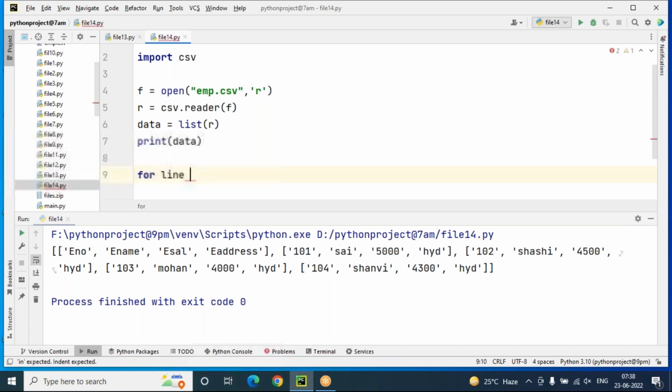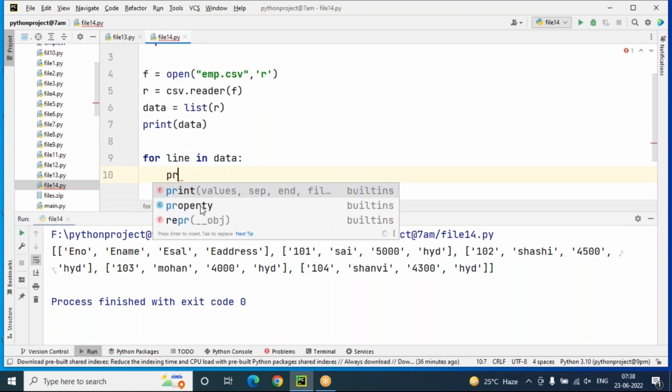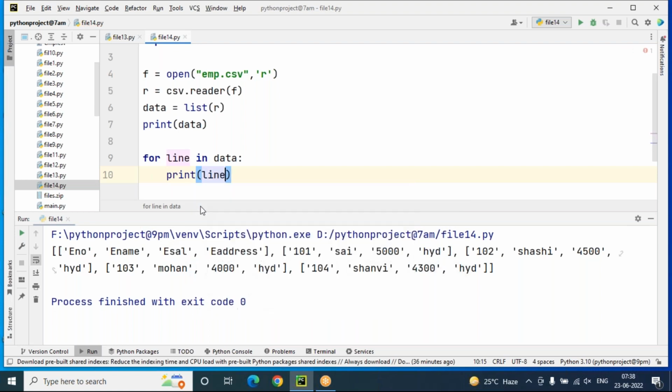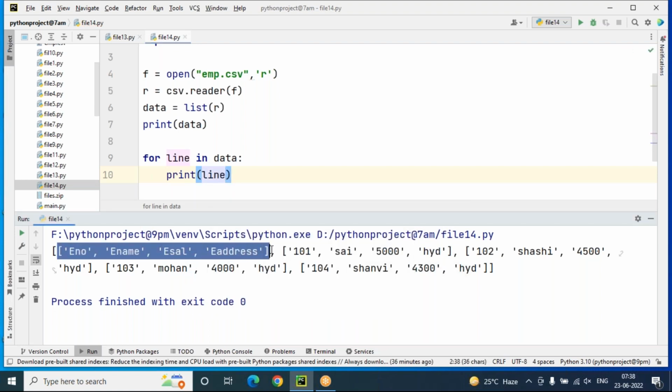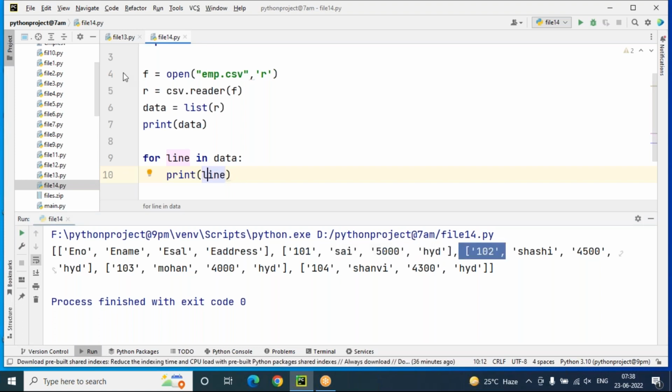One line, loop variable it is. In data, where I have to retrieve data, data is actually in list format. So for line in data, if I try to print line, meaning the loop variable, this is one line. We're extracting this line from this data and printing it. And this is another line. We're extracting this and printing this. This is another line, we're extracting and printing separately.